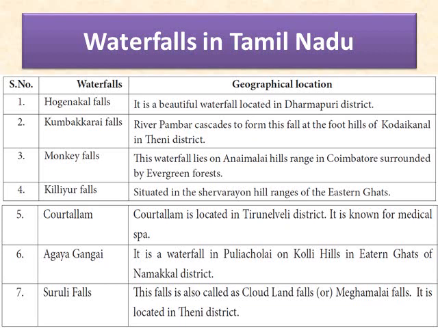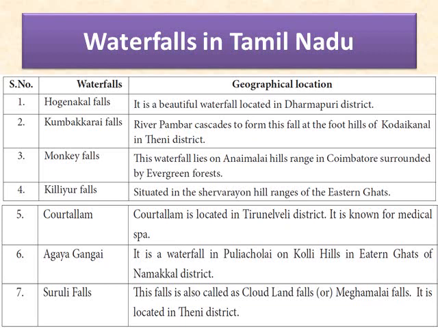The important ones are the Hogenakkal Falls. It is a beautiful waterfall located in Dharmapuri district. Kumbhakarai Falls across river Pamba cascades to form this fall at the foothills of Kodaikanal in Theni district. Monkey Falls. This falls lies in Anamalai Hill Range in Coimbatore surrounded by evergreen forest. Kiliyur Falls situated in the Chevroy Hill regions of the Eastern Ghats.